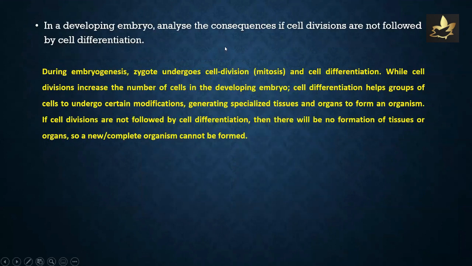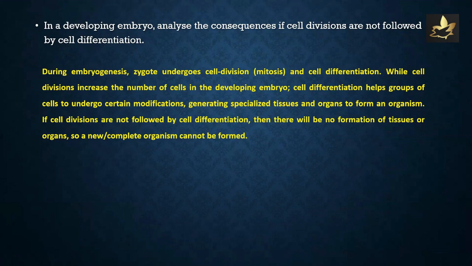In a developing embryo, analyze the situation. If cell divisions are not followed by cell differentiation, what would happen? During embryogenesis, zygote undergoes cell division, that is mitosis, and cell differentiation.